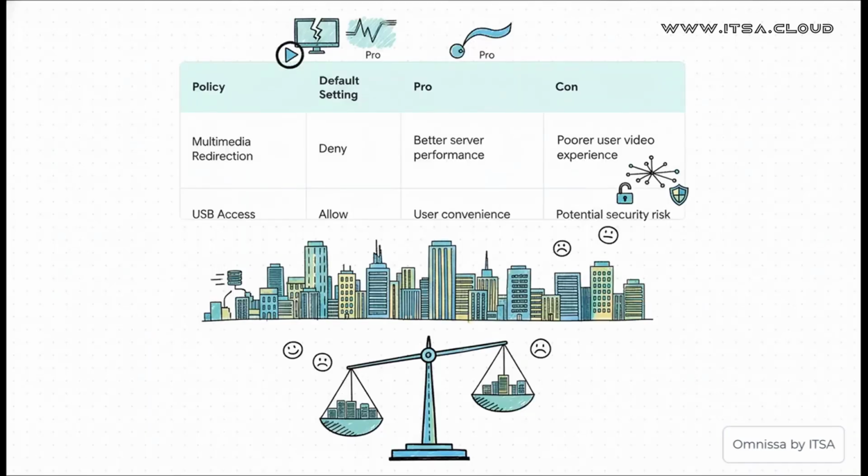Now, this is where things get really interesting, because it's all about trade-offs. Look at multimedia redirection. By default, it's denied. The upside, your servers aren't getting crushed trying to render video. The downside, your users get a choppy, frustrating video experience. Or take USB access. Sure, allowing it is super convenient for users, but every open port is a potential security hole. This is the balancing act you're performing every single day.